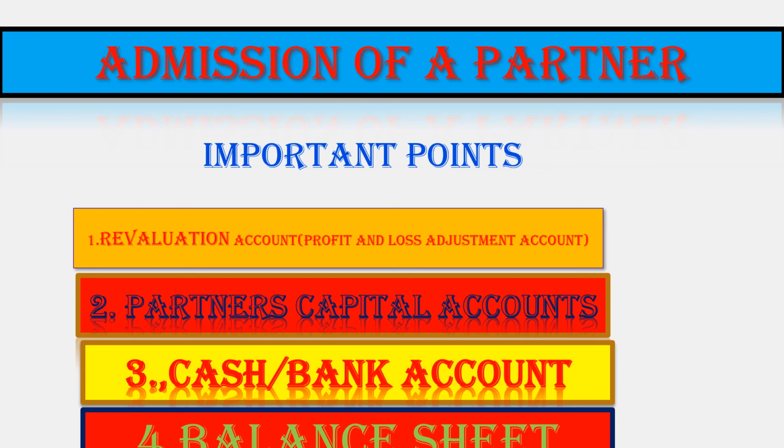Decrease in liabilities, sundry liabilities to revaluation. If there is a profit on revaluation, revaluation account debit to old partners' capital account. If there is a loss on revaluation, partners' capital account debit to revaluation.